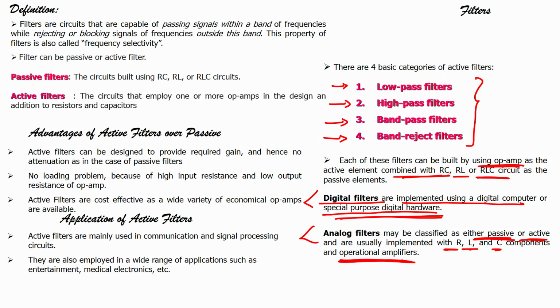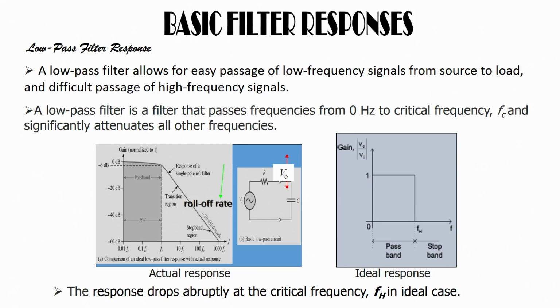Okay. So, let us see basic filter response for the low pass filter, alright. So, what does low pass filter mean? Low pass, right, that means it will pass the low frequencies. So, if you have, let us say, 0 to 1 kilohertz frequency, and I want to only pass frequencies from 0 to 200 hertz, and any frequency above 200 hertz should not be passed, then I can design a low pass filter, right.